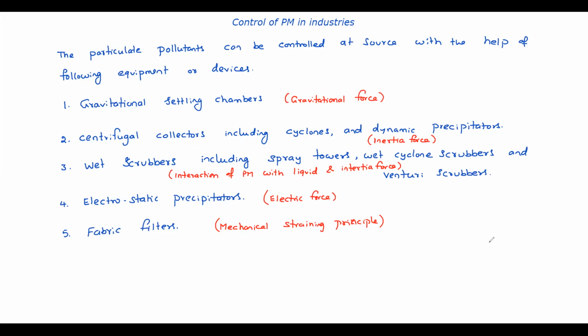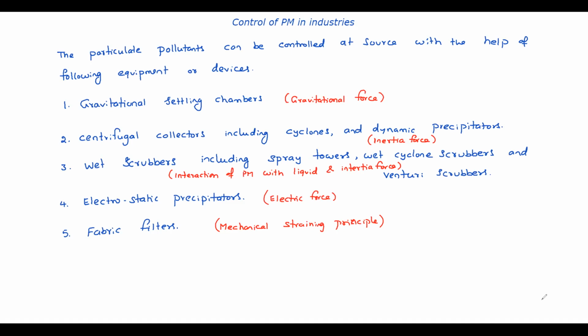Okay, so one by one we will see. From the efficiency point of view, we will see what size of particles can be removed. By using gravitational settling chambers, the minimum size of particles that can be removed is more than 50 microns basically. The diameter of the particles that can be removed here is more than 50 microns.